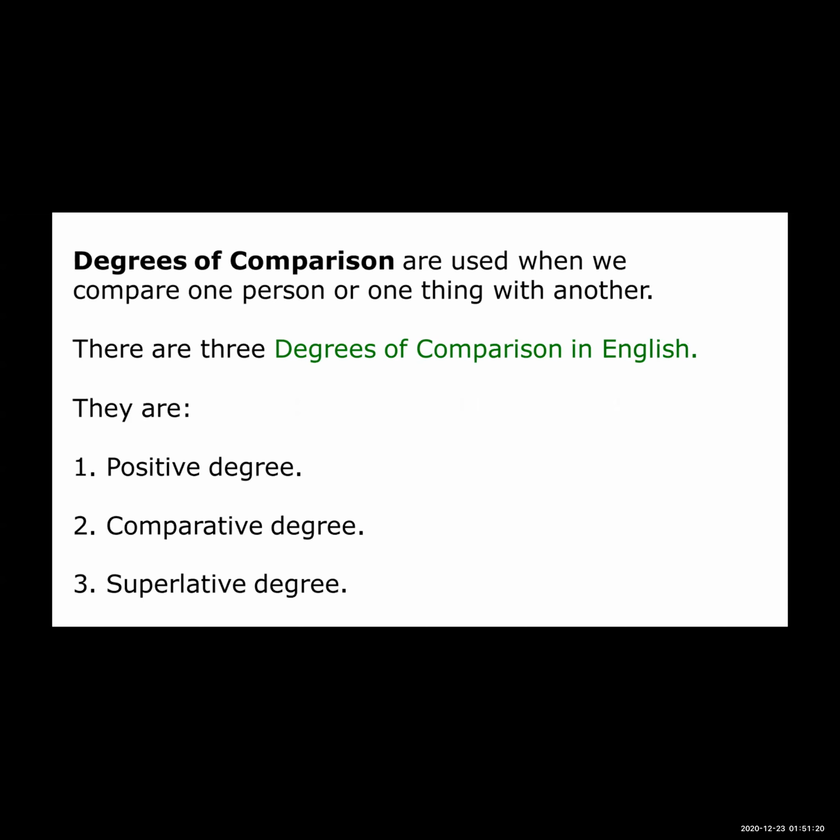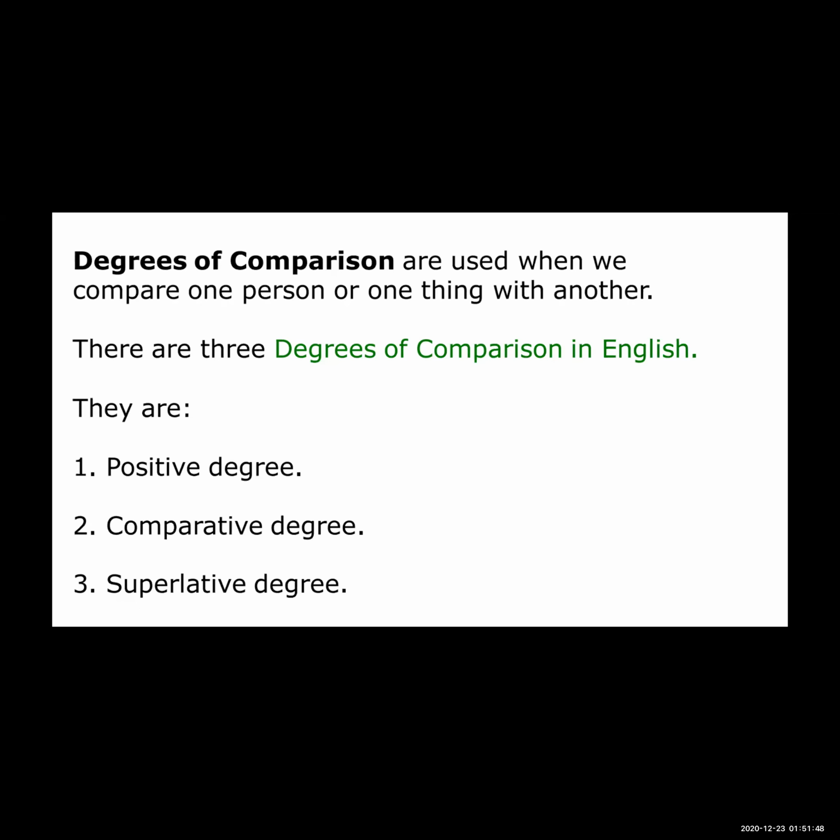Degree of comparison is used when we compare one person or one thing with another. When there is a comparison between one person, one thing with another, at the time we use the degree of comparison. Okay. Now see, you know that there are three forms of degree. Positive degree, comparative degree, and superlative degree.